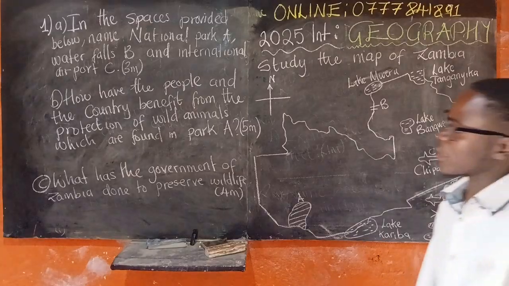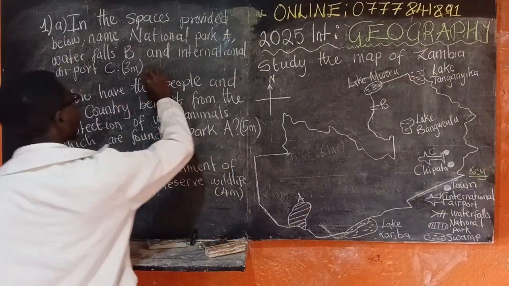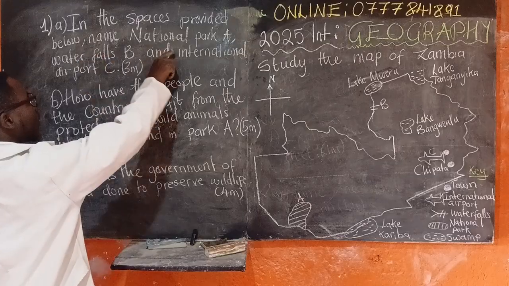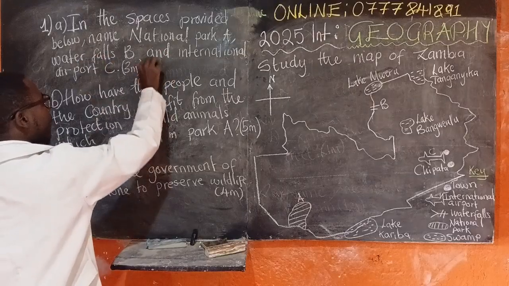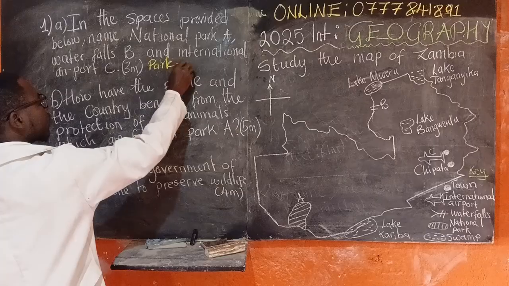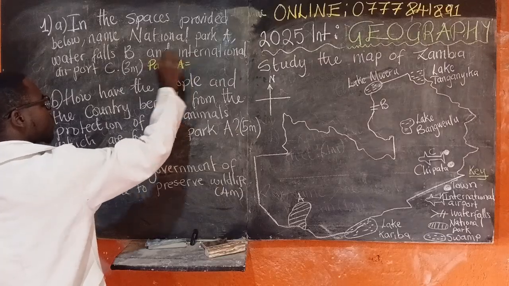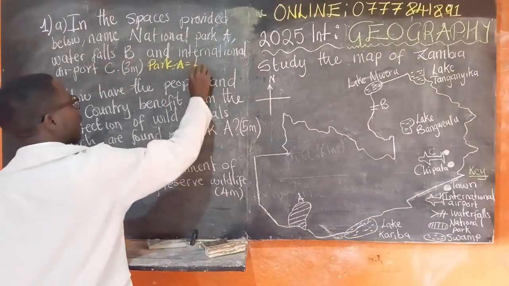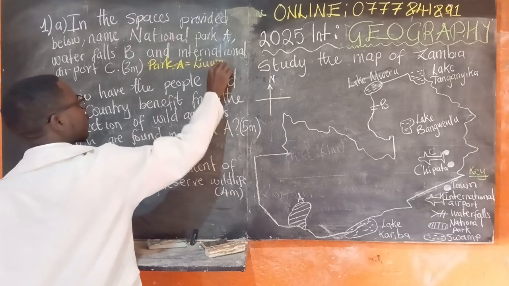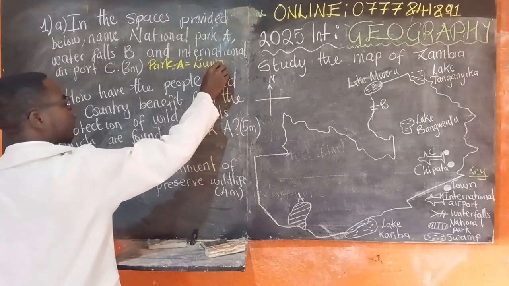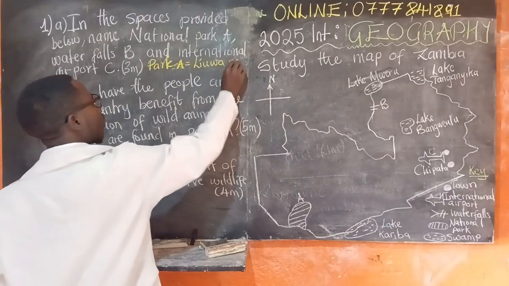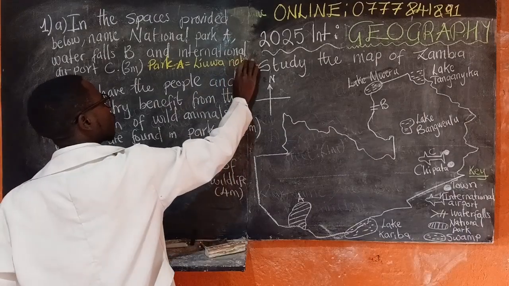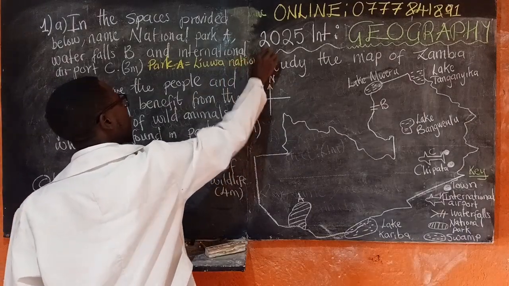So according to this, we are going to write the national park, park A. Park A is called the Liuwa National Park.